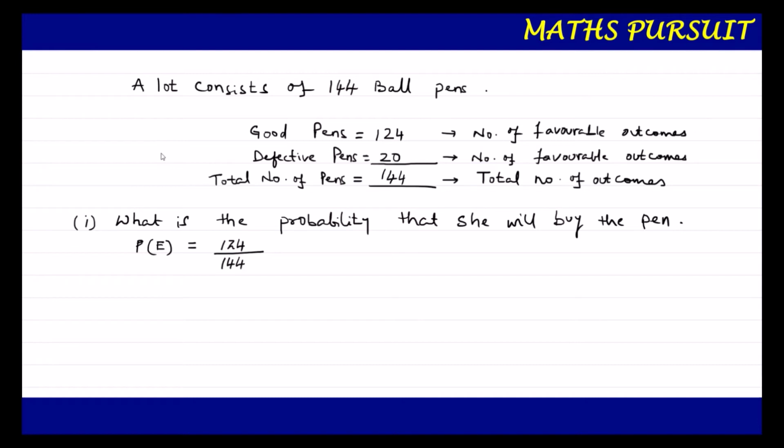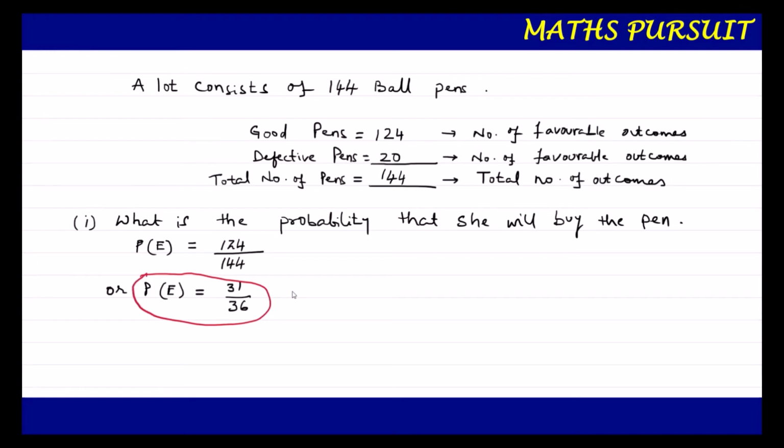So the probability of the event is equal to 124 upon 144, and if you solve this one, we will get 31 upon 36, guys. And this 31 upon 36 is the probability that we got.